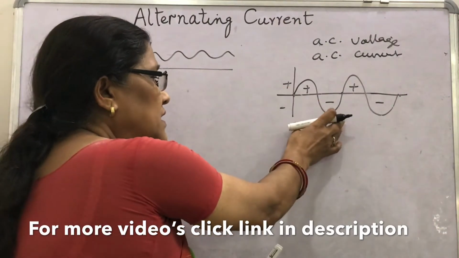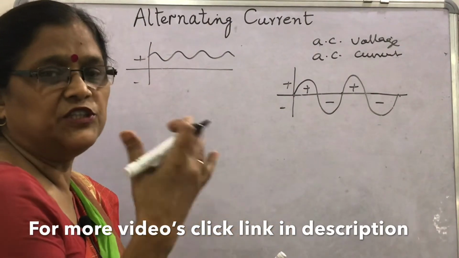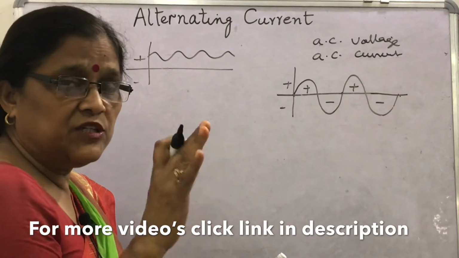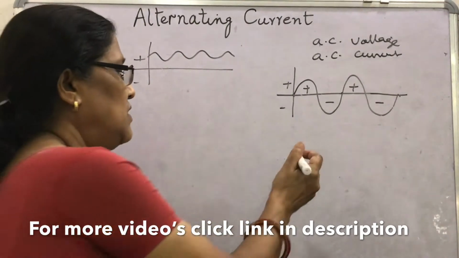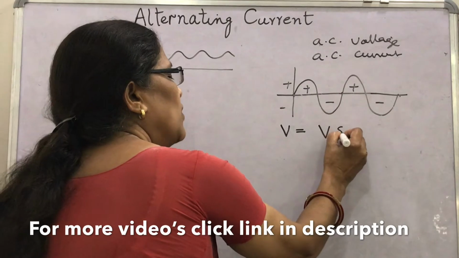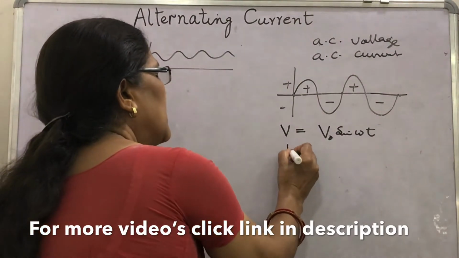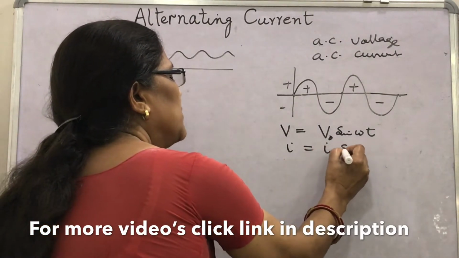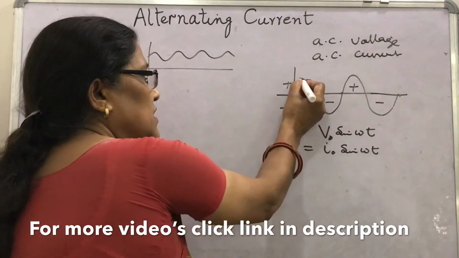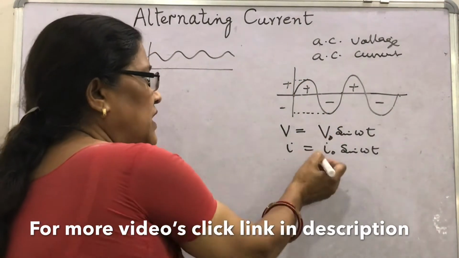The alternating current of such type is obtained using a source called an AC source, providing alternating EMF or alternating voltage. Again, voltage means the potential difference between 2 points. So, if you write about AC voltage, then V equal to V naught sin omega t, it is written as AC voltage or AC EMF, and current I equal to I naught sin omega t. What are these values V naught, I naught? These are the maximum value in any direction, and this is called amplitude.